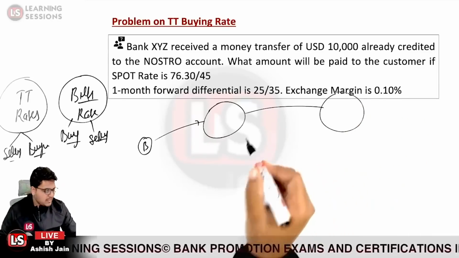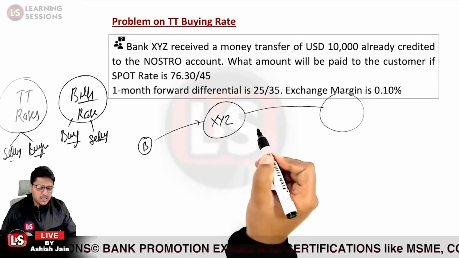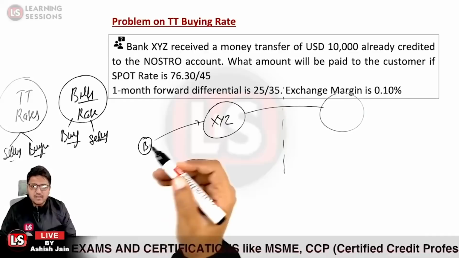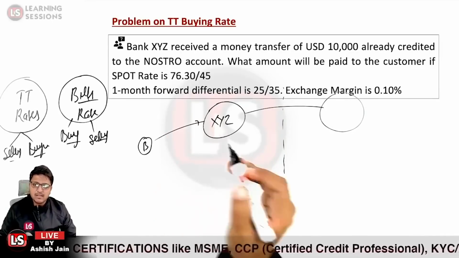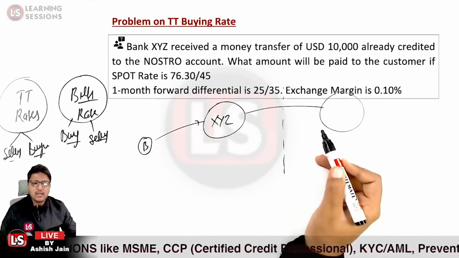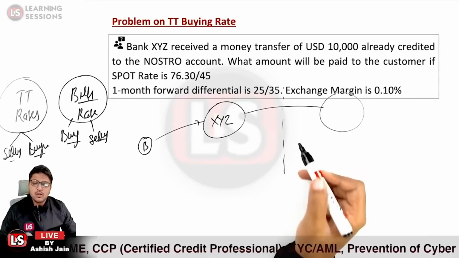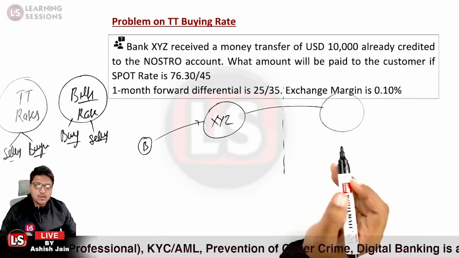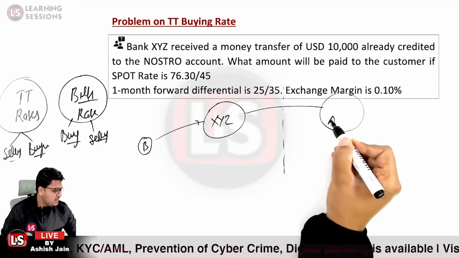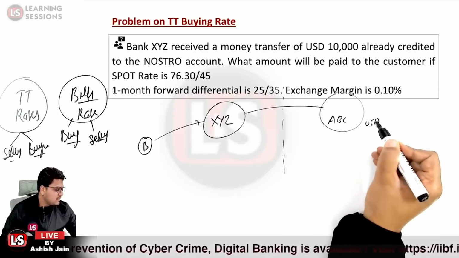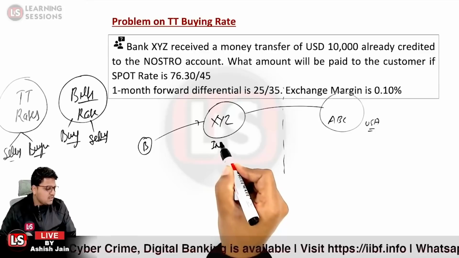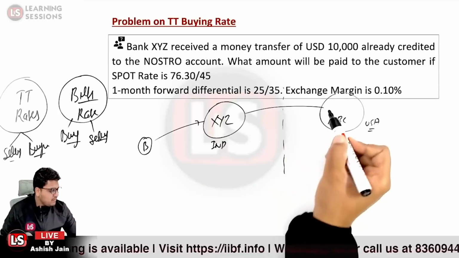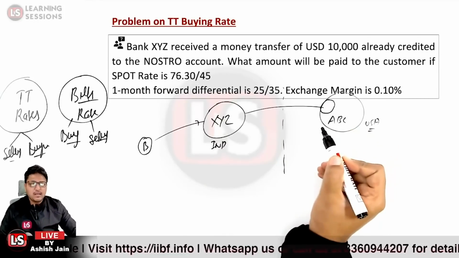Let me tell you the scenario. XYZ bank over here is dealing in India, and so as to operate in the other territories, they will either have their branches overseas, or they can also perform their activities in the other territories through correspondent banks. Now let us consider that ABC Bank is over there in USA and XYZ over here is in India. ABC Bank is a correspondent bank of XYZ. Now XYZ Bank will be maintaining a foreign currency account in the bank ABC over there.